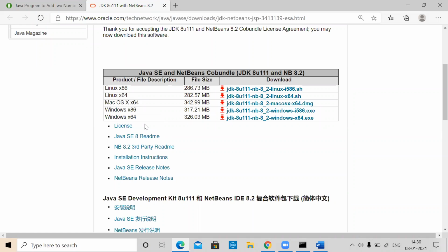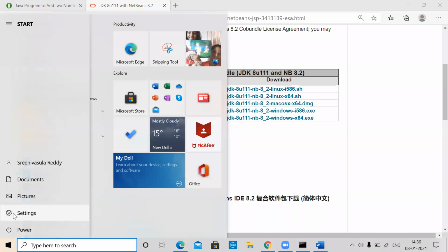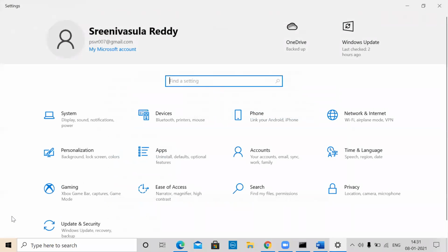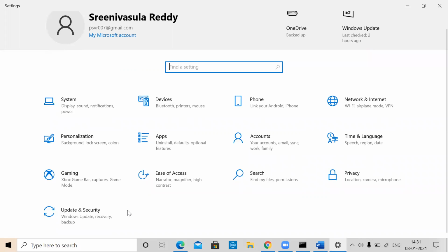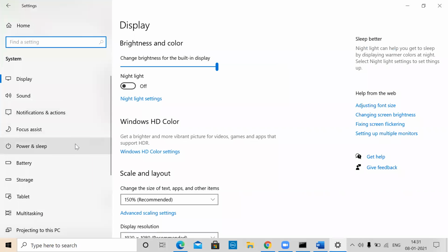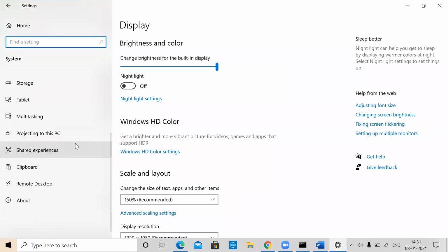So how do you know whether your operating system is 32-bit or 64-bit? It depends upon the OS you are using. If it is Windows like this, you should be able to find it in the settings. Go to system, and then about.